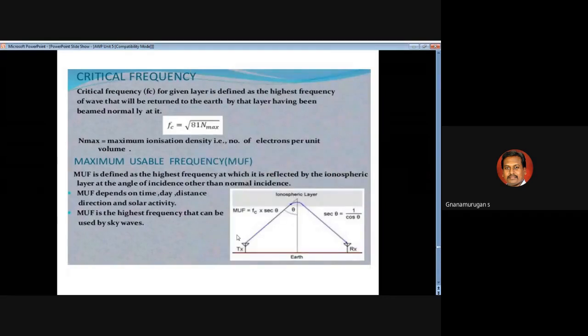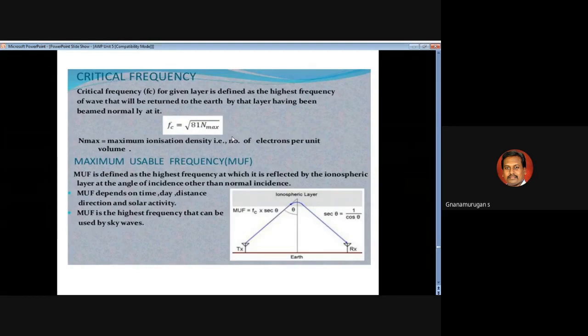And the next one is the critical frequency. What is meant by critical frequency? This is the definition, denoted as Fc. The critical frequency for a given layer is defined as the highest frequency of wave that will be returned to the earth by that layer when beamed normally at it. So you identify the highest frequency that returns back to the earth; that is called the critical frequency.